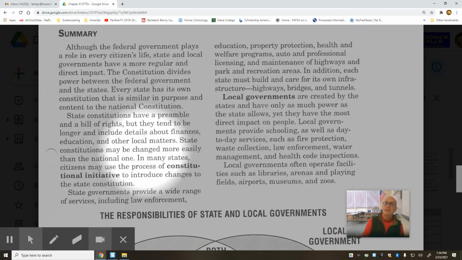We said in chapter 8, section 3, that amending the national constitution is very difficult. It's only been done how many times in the 230-year history of the country? I will pause because you guys all should know the answer to that. How many times has our national constitution been amended? In any event, many state constitutions are easier to amend and are amended more frequently than the national constitution. In many states, citizens may use the process of constitutional initiative to introduce changes to the state constitution.